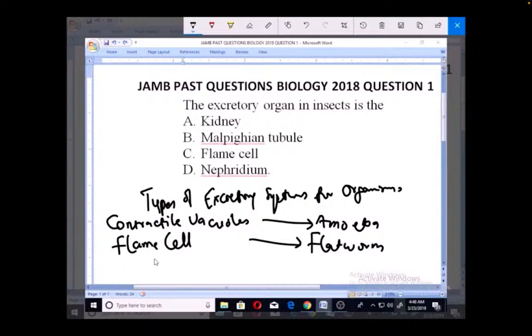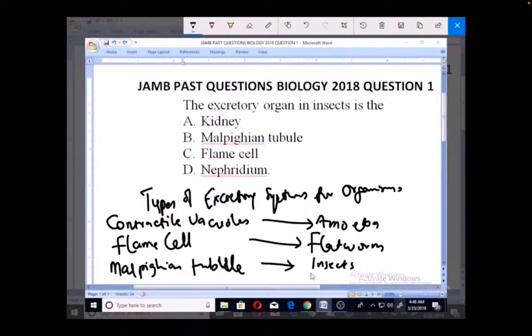Now I'm going to look at another group of excretory systems known as Malpighian tubules. And this Malpighian tubule is used by insects.